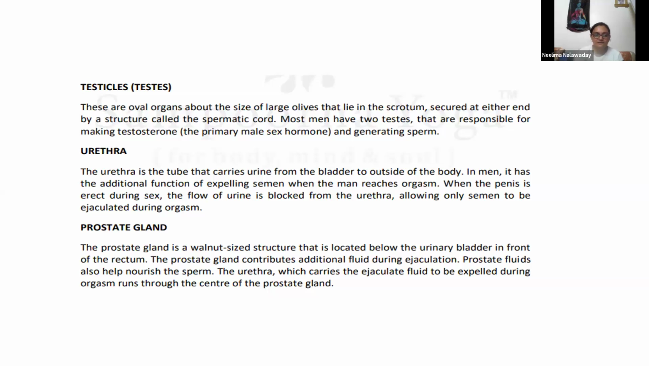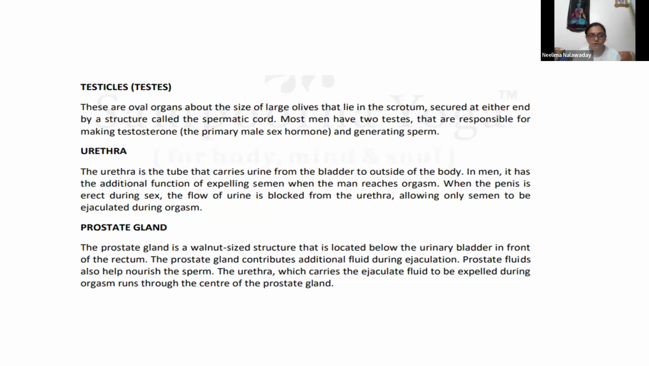Then testes. These are oval organs about the size of large olives that lie in the scrotum, secured at either end by the structure called spermatic cord. Testes are attached to the spermatic cord. I will show you that picture again. Most men have two testes that are responsible for making testosterone, the primary male sex hormone, and generating sperm. So proper production of testosterone is required for generating healthy sperms.